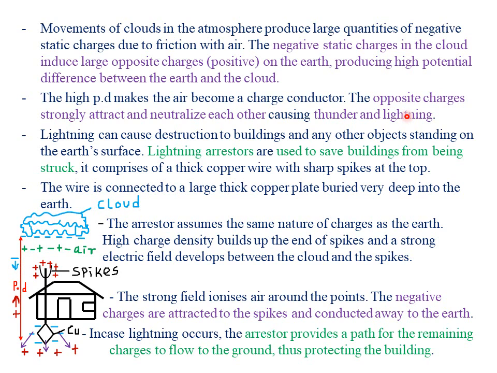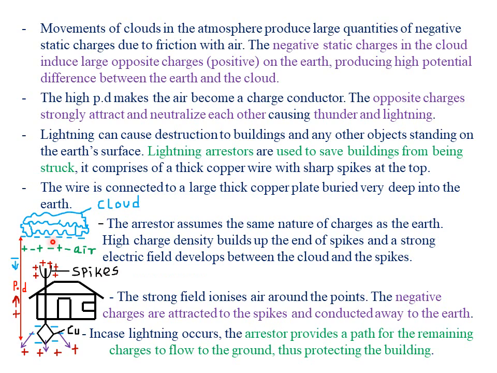So that is how the arrestors work. They simply take the negative charges from the cloud before they neutralize with the positive charges from the earth to form thunder and lightning. So the spikes, the strong field ionizes the air around the points. Therefore, the negative charges are attracted to the spikes and conducted away to the earth.